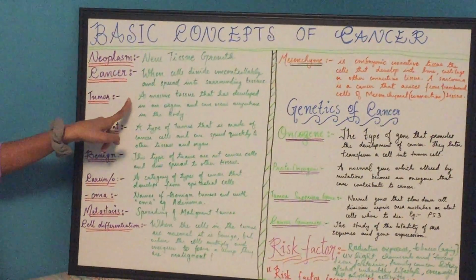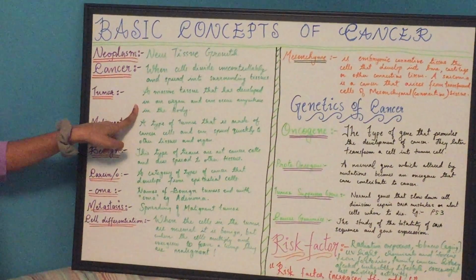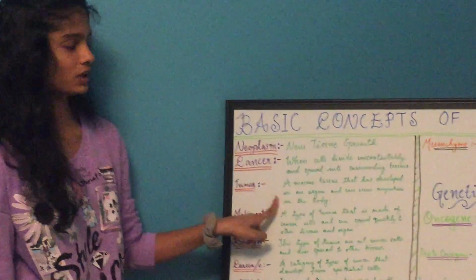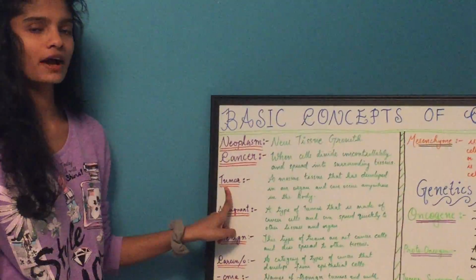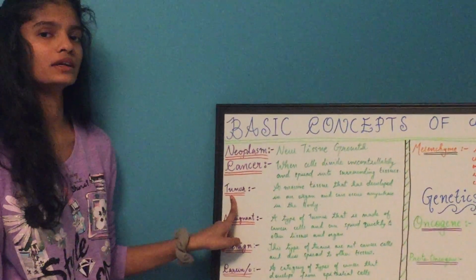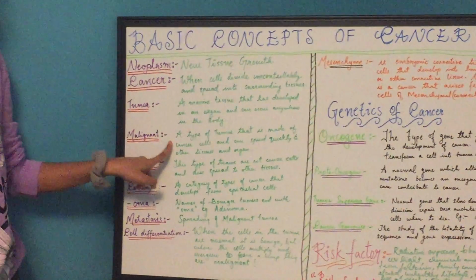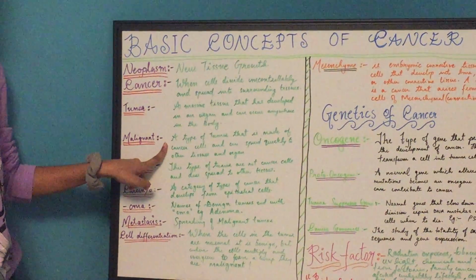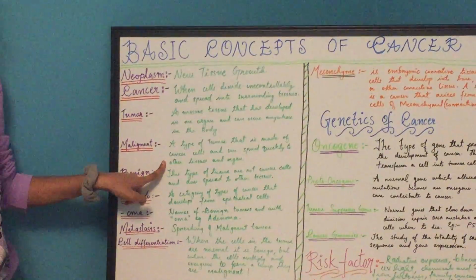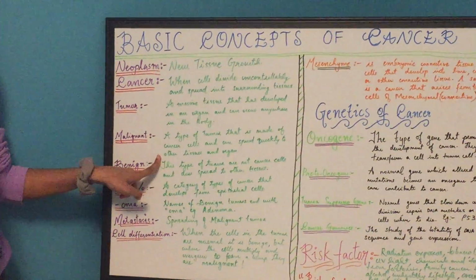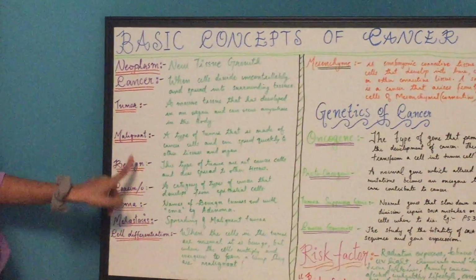Tumor. A mass of tissue that has developed in an organ and can occur anywhere in the body is known as tumor. Tumor is divided into two. First one is malignant and the second one is benign. So let's look into malignant. A type of tumor that is made up of cancer cells and can spread quickly to other tissue and organs is known as malignant.